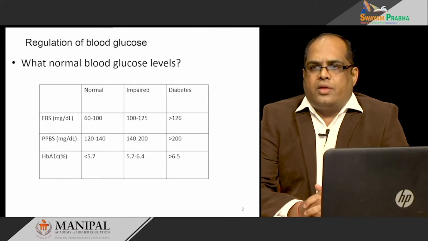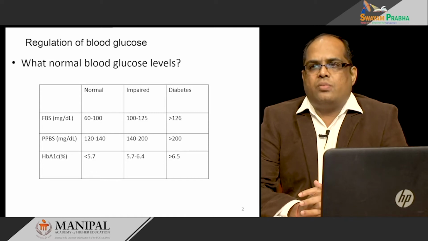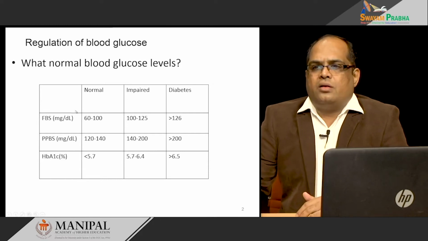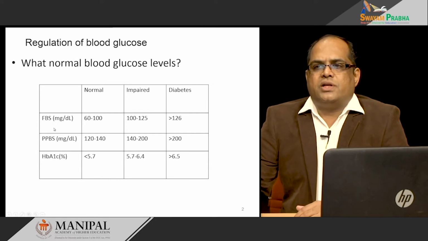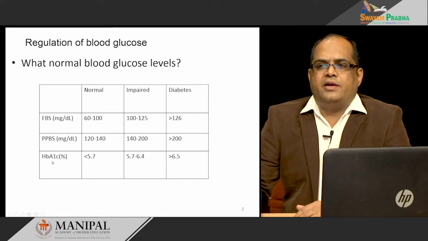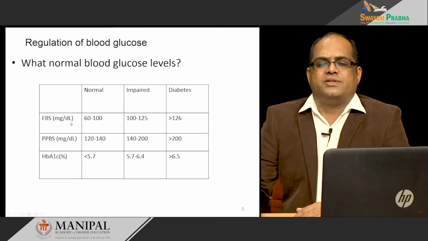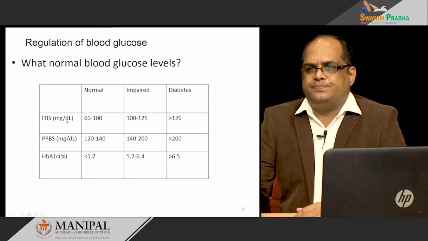So, before discussing that, we have to know the normal blood glucose level. You can see here the fasting blood glucose level, postprandial blood glucose level and glycated hemoglobin, that is HbA1c, in percentage, and the fasting and postprandial blood glucose levels in milligram per deciliter.